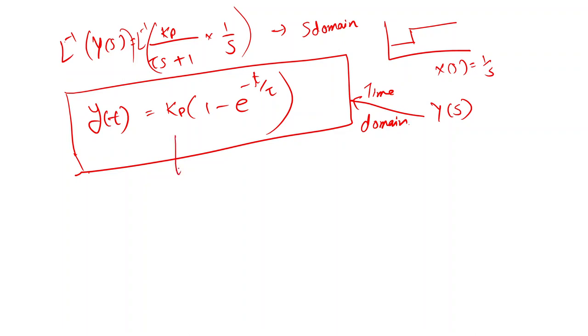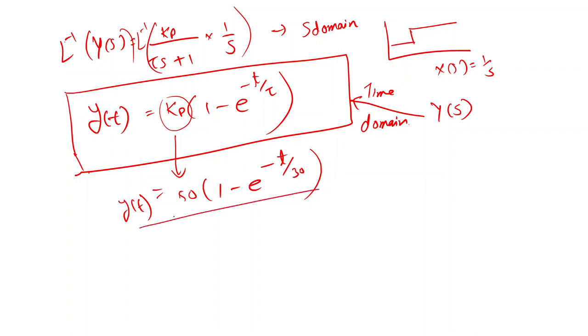So for this thermometer, for any kind of thermometer, if I have Kp process gain, let's say 50, and time constant, let's say 30 seconds, then I have this function, that is, y as a function of time. So with respect to time, what temperatures the thermometer will record, we will get from this equation.